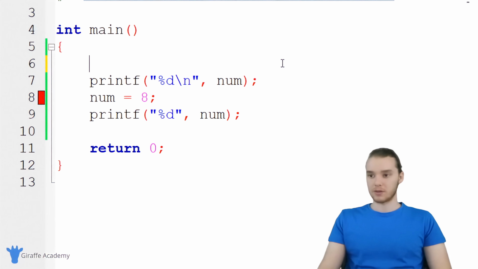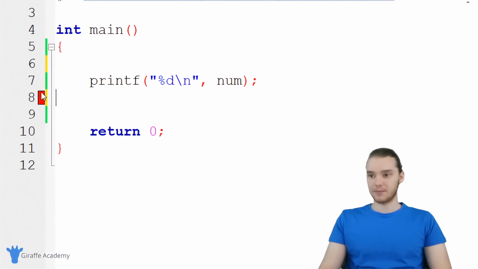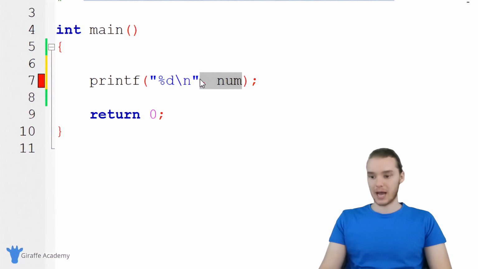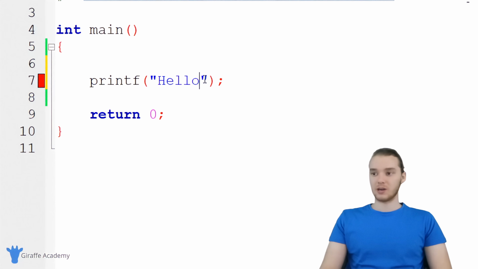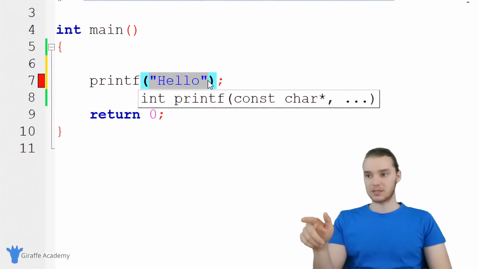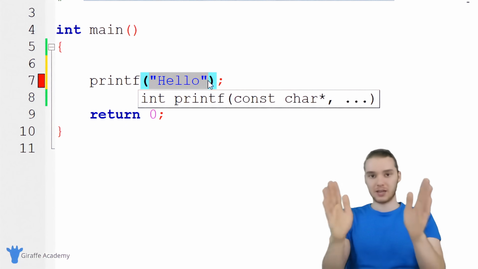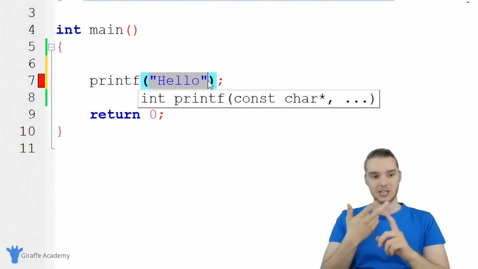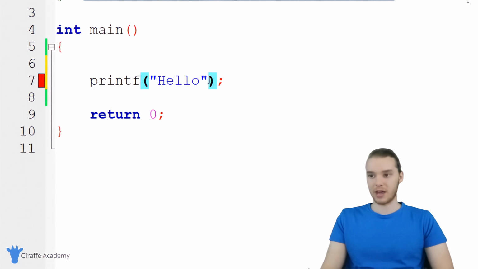our program. So for example, I'm gonna get rid of this. If I came down here and I just printed out some text, so let's say I just printed out hello, this is actually also gonna be considered a constant. So this is just a string of characters, a string of text. That's also considered a constant because it's just text on the screen. We can't change it, we can't modify it, it's just kind of there. So you would also consider this a constant.